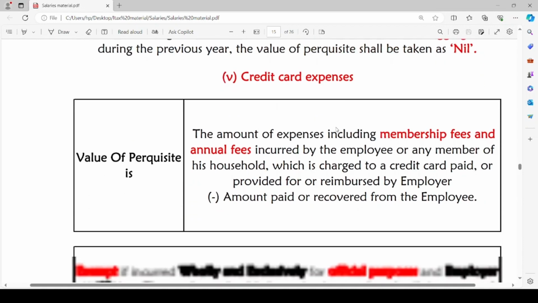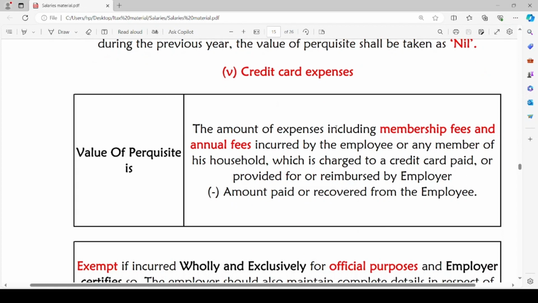Credit card expenses. Value of perquisite is the amount of expenses including membership fee and annual fee incurred by the employee or any member of the household, which is charged to a credit card paid or provided for or reimbursed by the employer, minus any amount paid or recovered from the employee. We have to reduce any amount recovered from the employee or paid by the employee from the amount of expenses including the membership fee, annual fee, which is incurred by the employee or any member of his household, which is charged to the credit card, and such credit card should be paid or provided for or reimbursed by the employer.